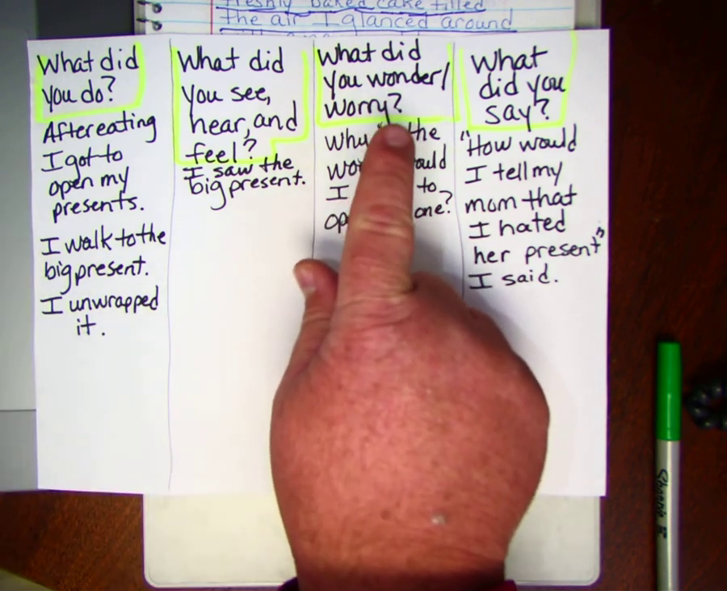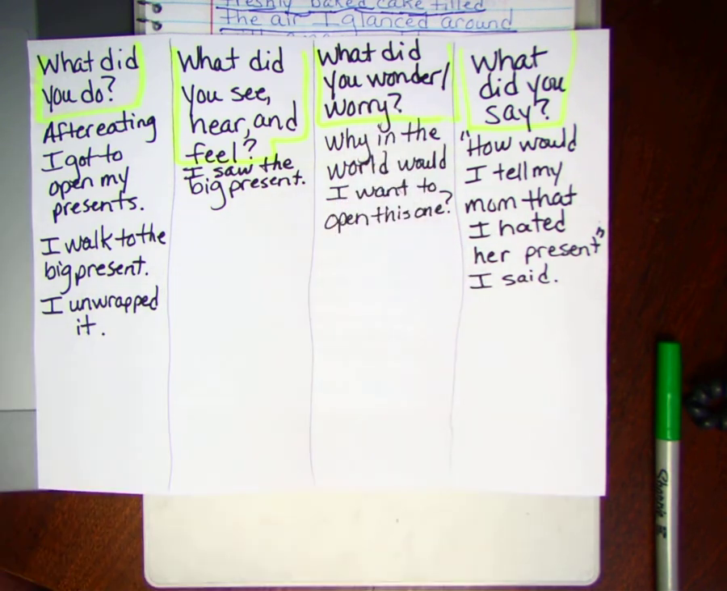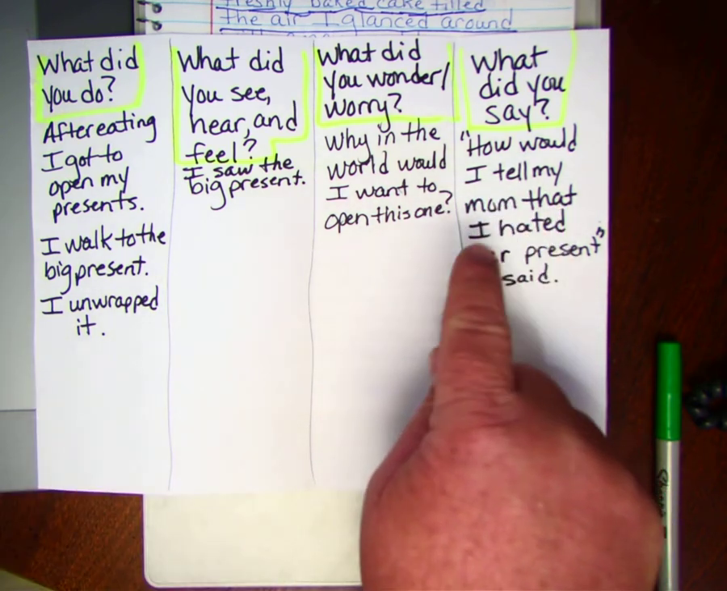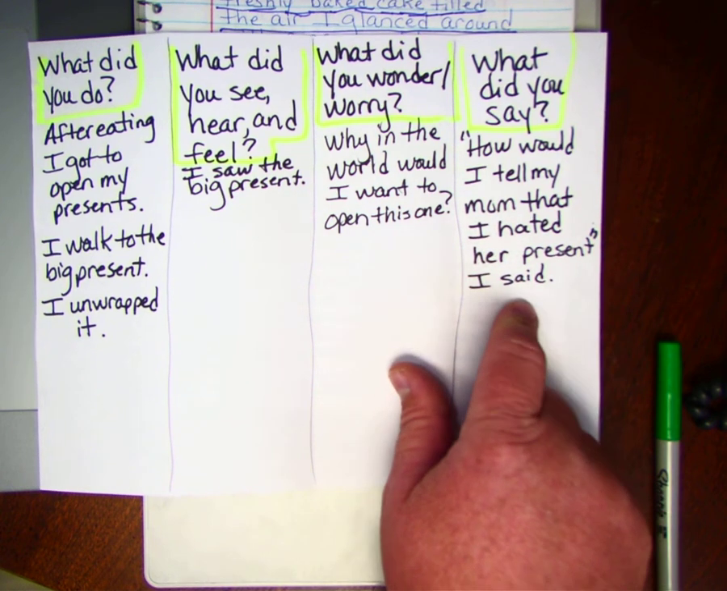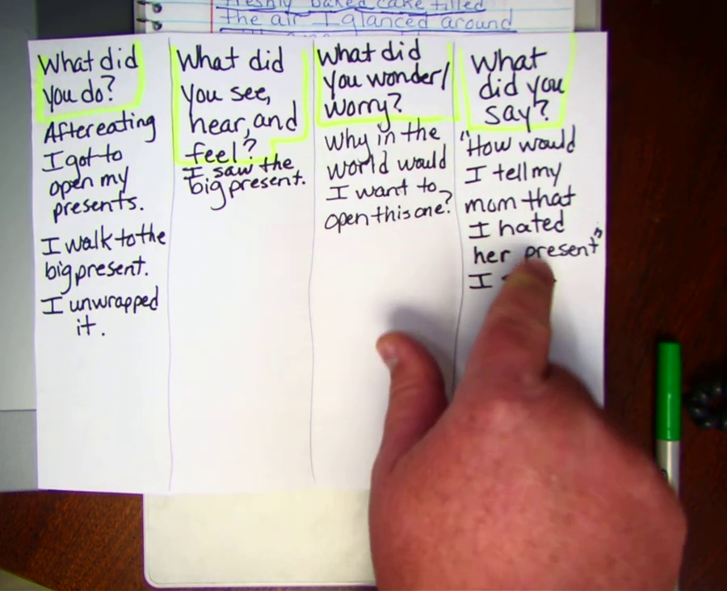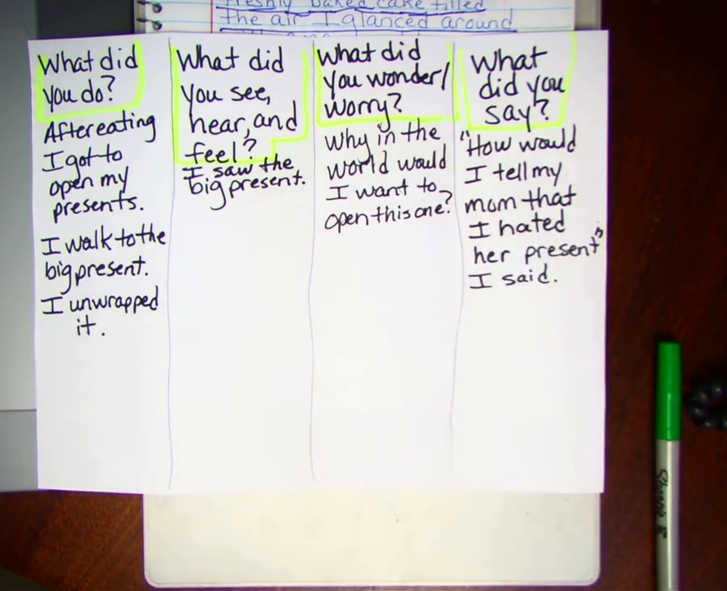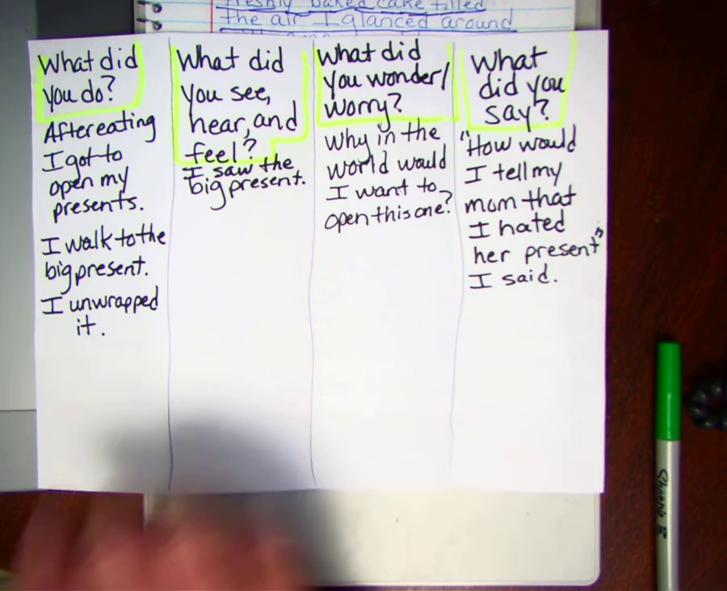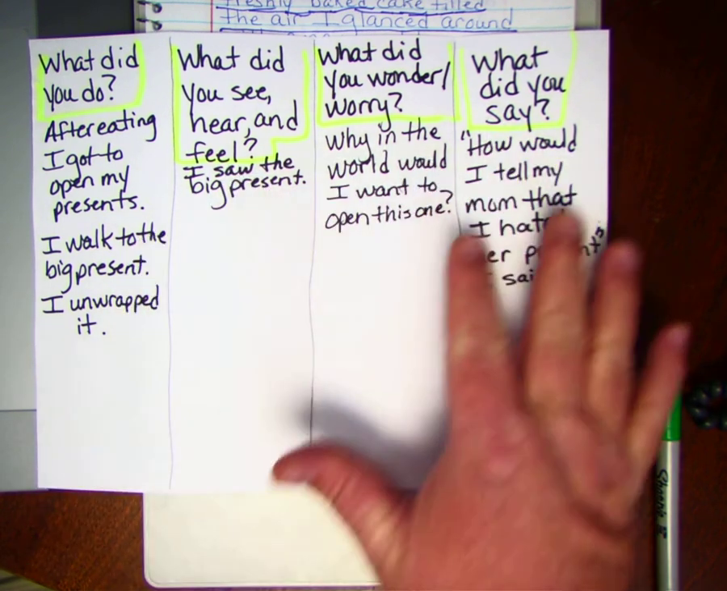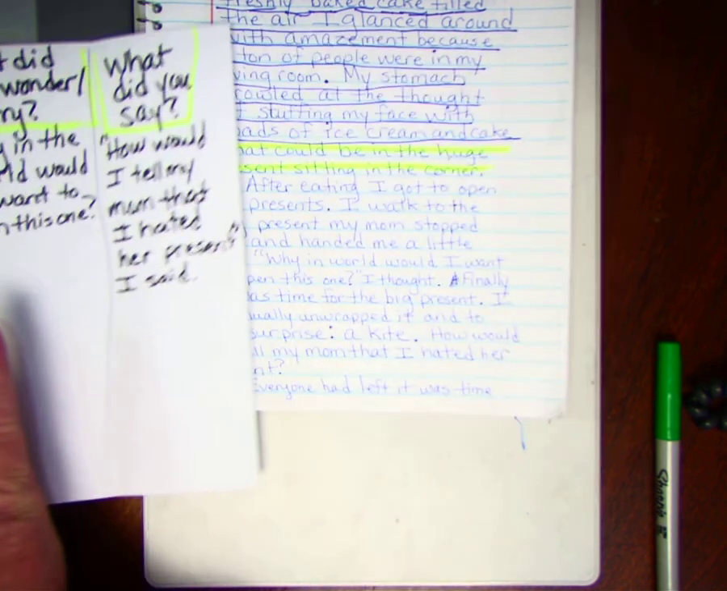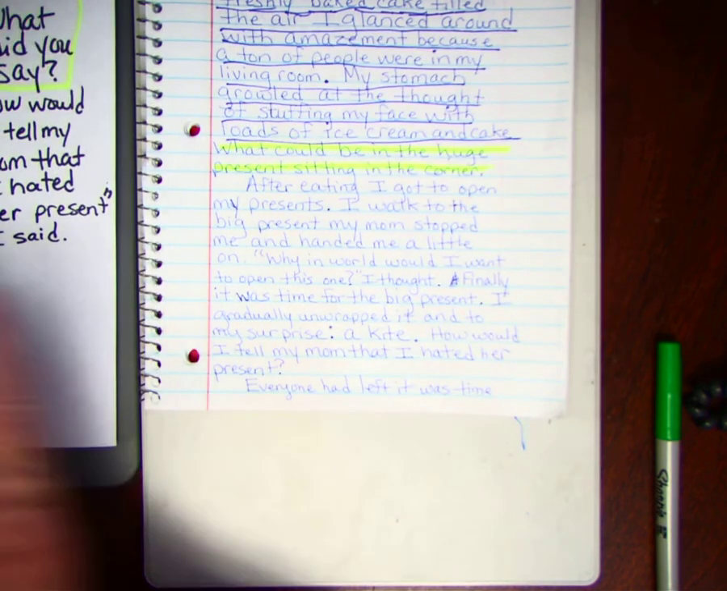What did you wonder or worry? Why in the world would I want to open this one? And what did you say? How would I tell my mom that I hated her present? I said. Now, here's the thing. If you ever put this, you could always leave "I said" off if it's a thought that you want to keep also. It all depends on how you want to work it. So those are the questions I answered for my main event, my pre-writing, and this is what I put in my first draft.